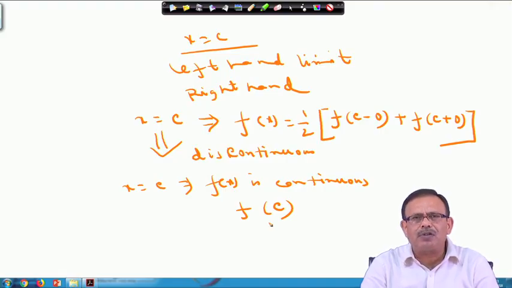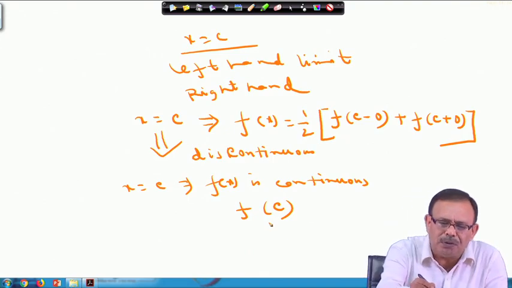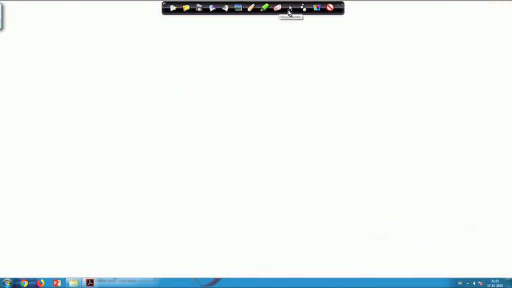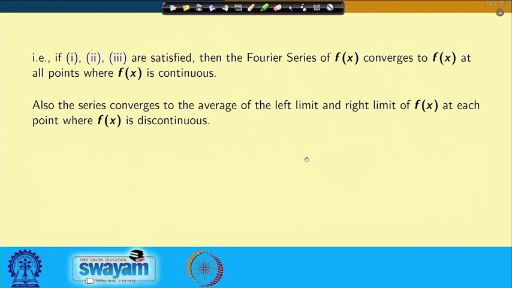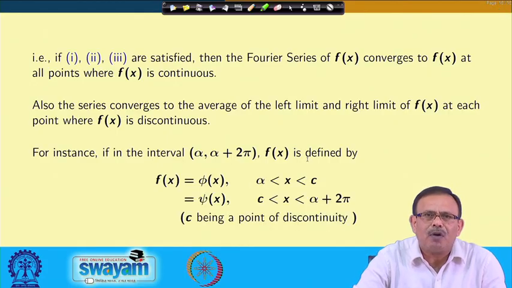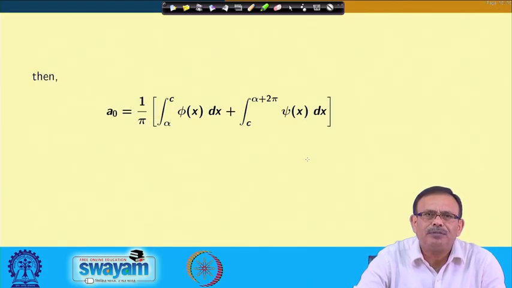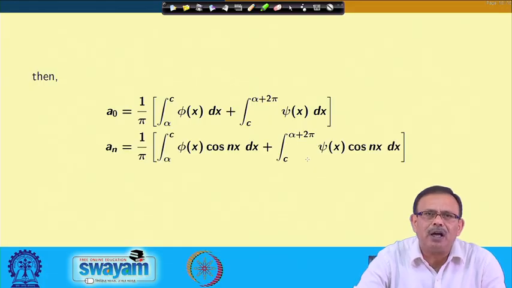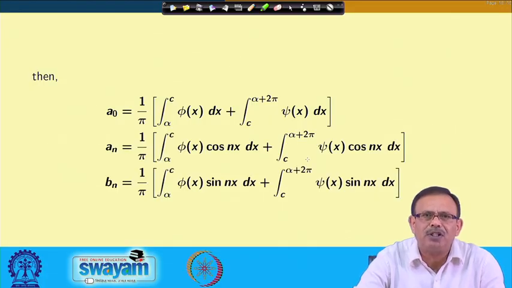If the function is discontinuous, then the value of the Fourier series at x equals c will be half into f of c minus 0 plus f of c plus 0. Now, these things we have told over here, whatever I have just now told, we are taking this particular function where a naught, a n and b n can be defined this way.